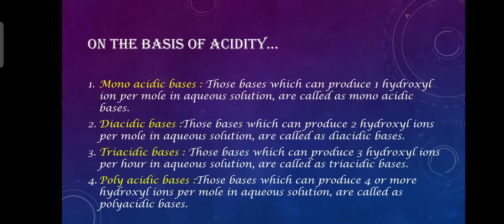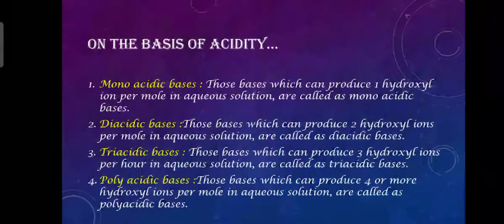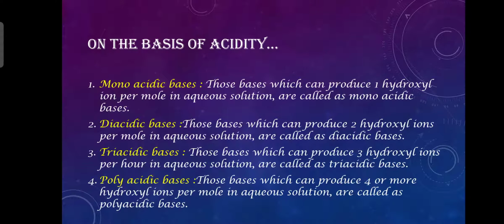Those bases which can produce only one hydroxide ion per mole in aqueous solution are called monoacidic bases. You can also call it hydroxyl ion, no problem. And those bases which can produce two hydroxyl ions per mole in aqueous solution are called diacidic bases, right?